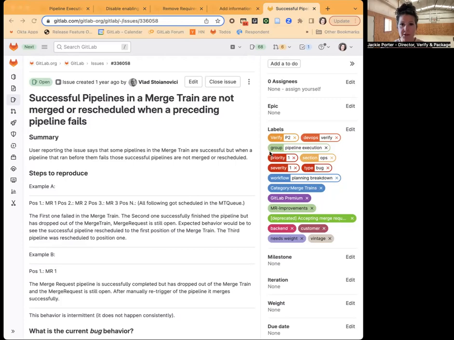We have some great efforts underway to ensure GitLab is a consistent, reliable, and performant system in 16.0.